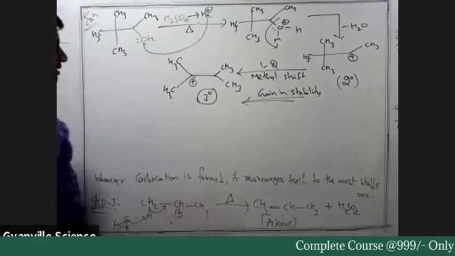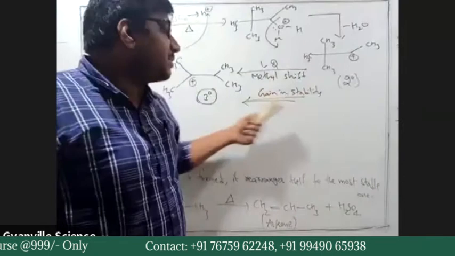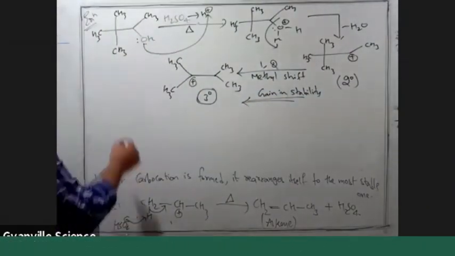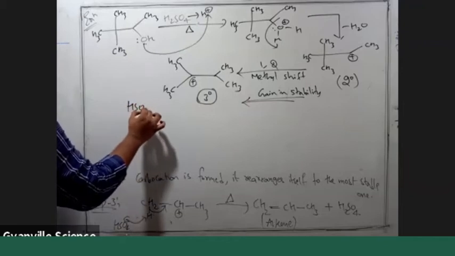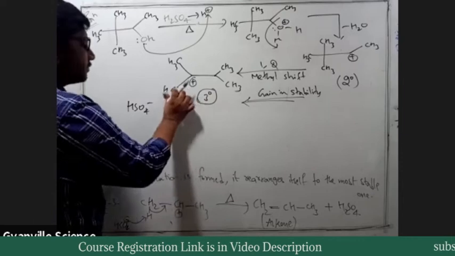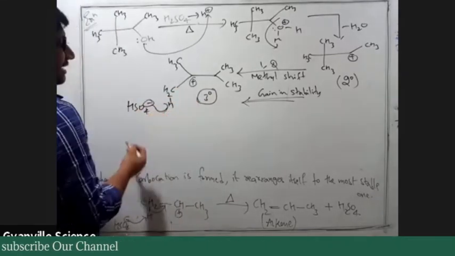Okay, so now what happens? This is step 2. Step 2 ends here and rearrangement occurs. Step 2 is done completely. So step 3, HSO4 minus. Now it can pick up this hydrogen.